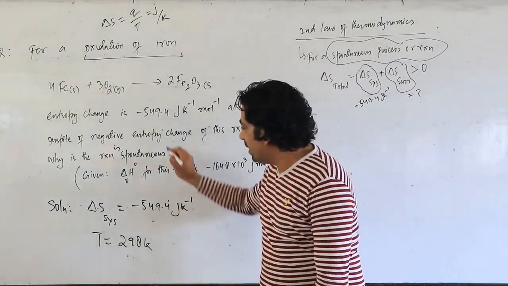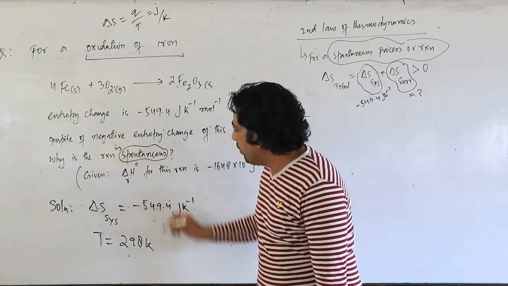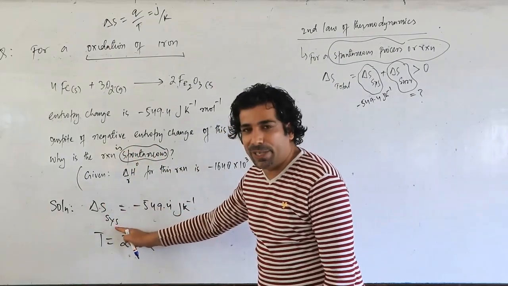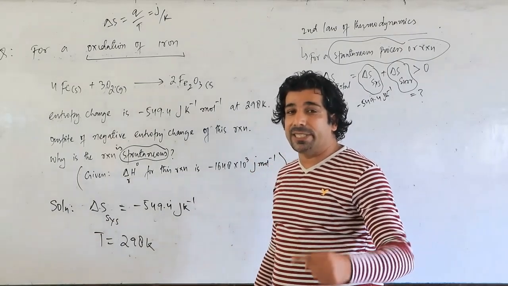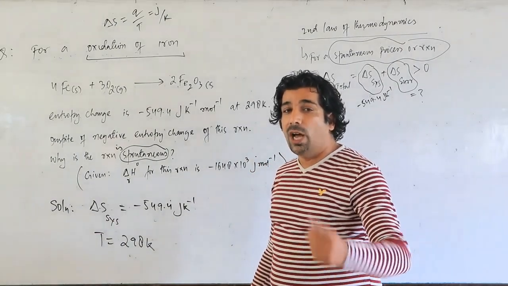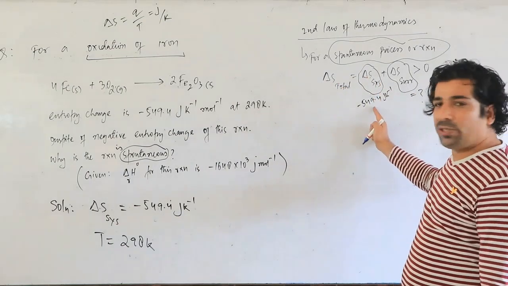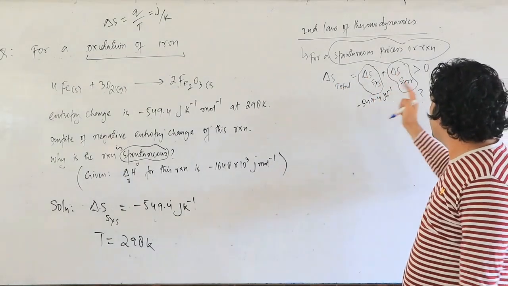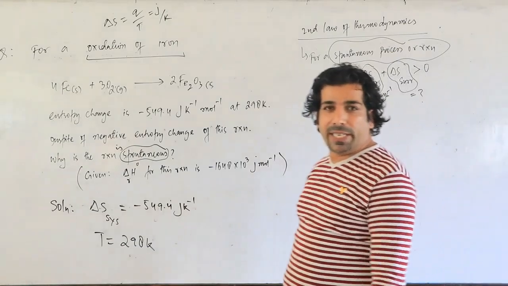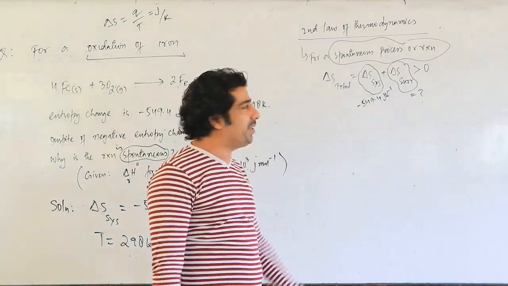Don't decide the reaction is spontaneous on the basis of this delta S system value. You have to decide whether reaction is spontaneous or non-spontaneous on the basis of delta S total. Delta S system is given to me, but delta S surroundings is not given to me. So let me find out what is delta S surroundings, my dear friends.